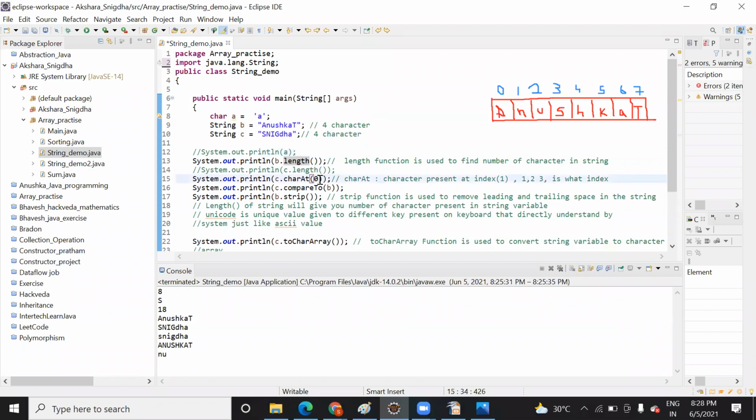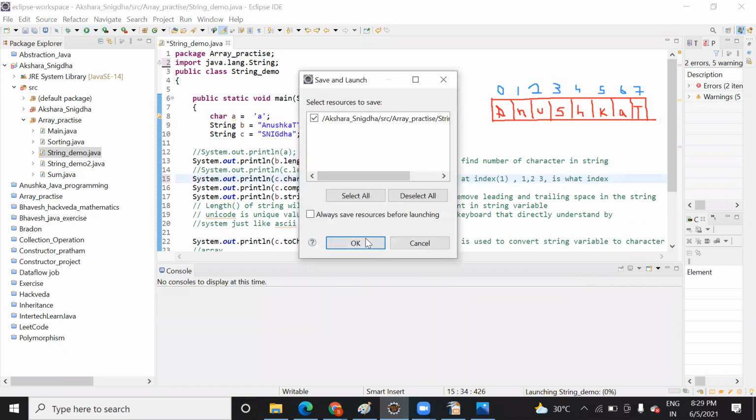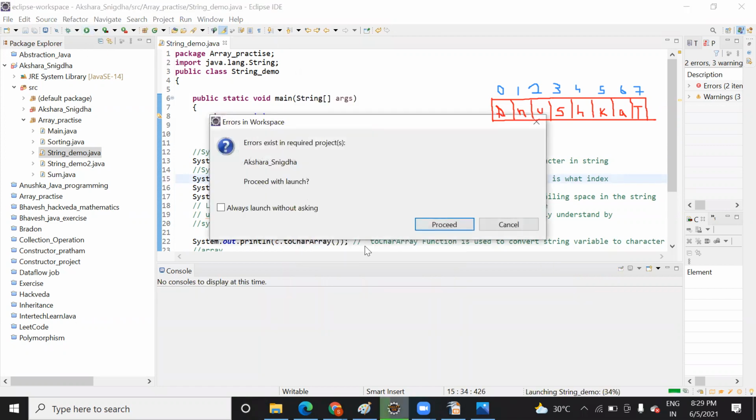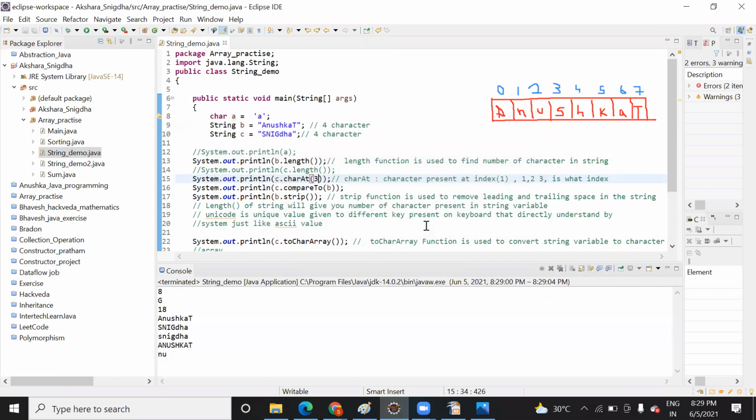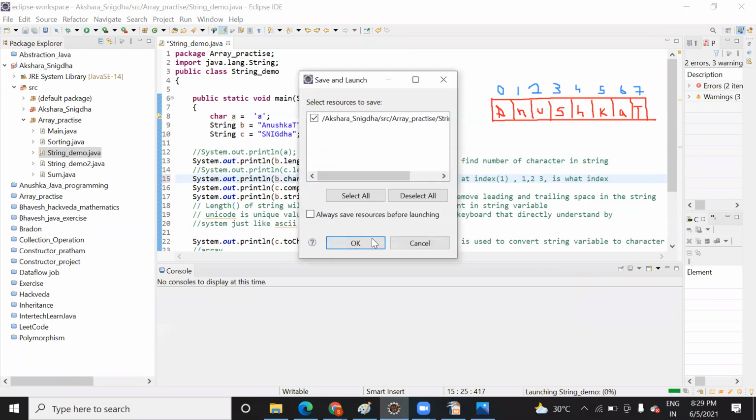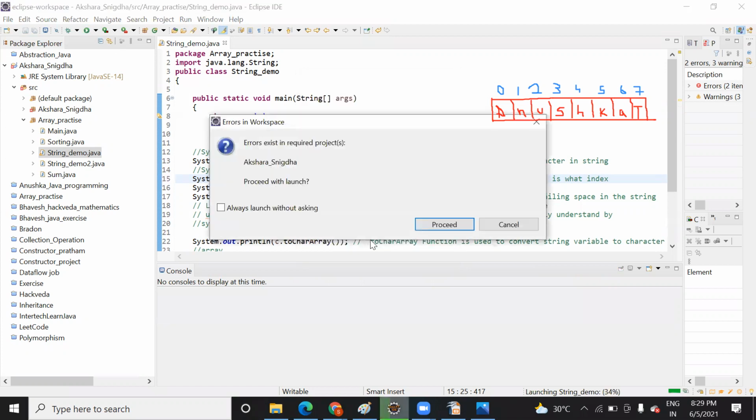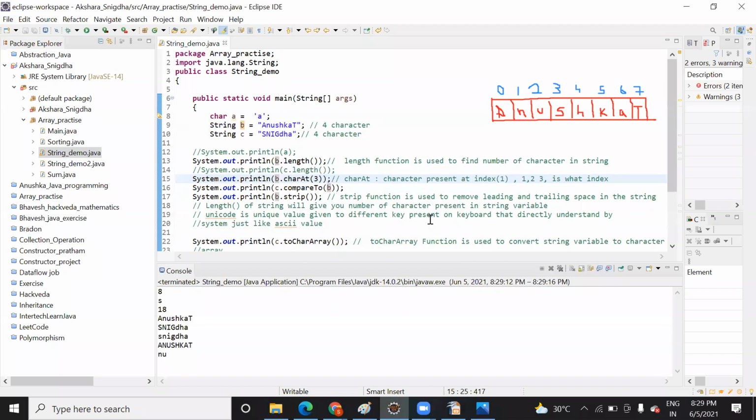Correct. Suppose let me try with 3 and run this. It will give you the character present at index 3. Sorry, G is here, let me change it to B, then it will work. So you can access the element present in the string data at any index. You get S. So you see what is present at index 3: S. So this is one more function.